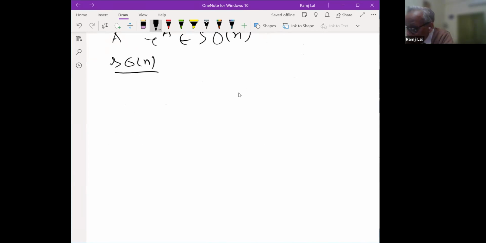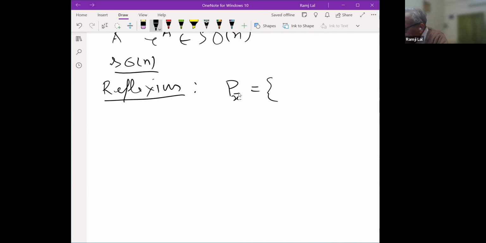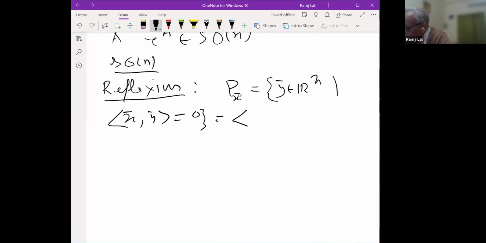So what were the reflections? I'll just recall reflections. What was a reflection? If you take any hyperplane that is determined by a unit vector x bar, in the sense that P_x bar is those y bar belonging to R^n such that x bar and y are orthogonal to each other. So this is the orthogonal complement of x. This is P_x, and this is a hyperplane.